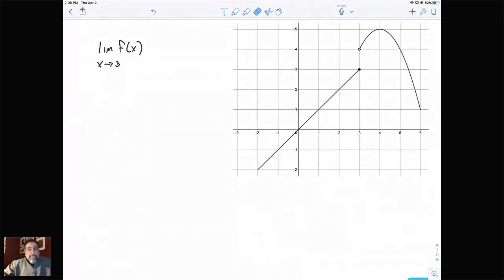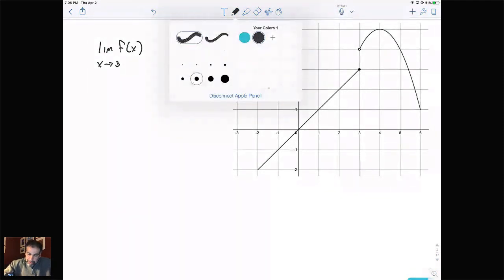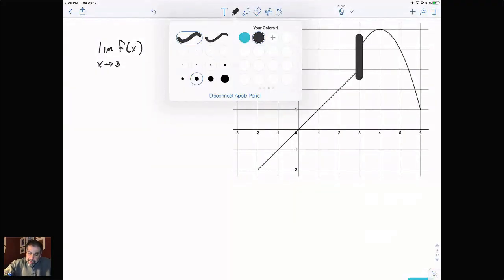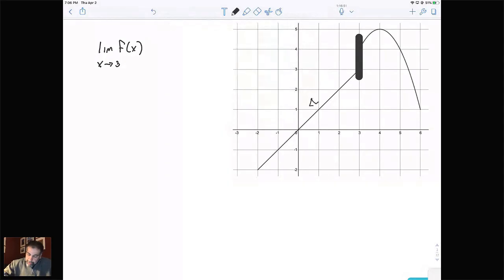So the next example we want to look at is this example right here. Now you can clearly see there's a jump here, a discontinuity. Continuity and limits are so closely related. But again, if you're taking the limit as x goes to 3, what I suggest you do is cover up this value, and then literally walk along this function from the left and the right. As x approaches 3 from the left, what y value do you think you're going to end up at? As he's walking, he's going to assume his y value is right here, which means we get a y value of 3. So the answer for this limit from the left is 3.